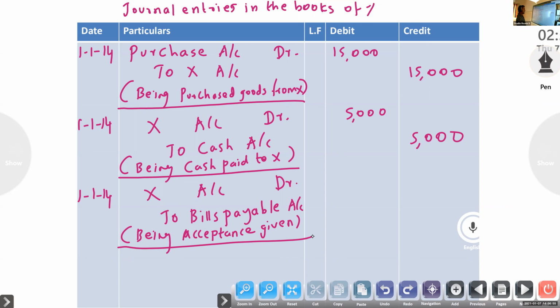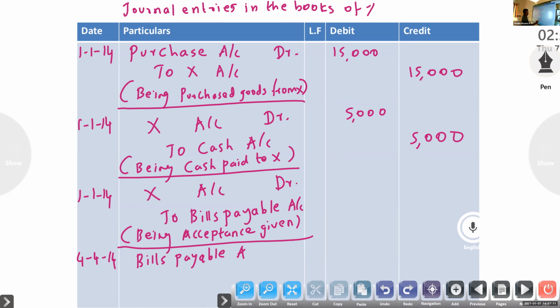Then their bill dishonored. Next entry, bill dishonored. Here only one entry, at maturity date. Bills payable account debtor. You have to look at any noting charge.